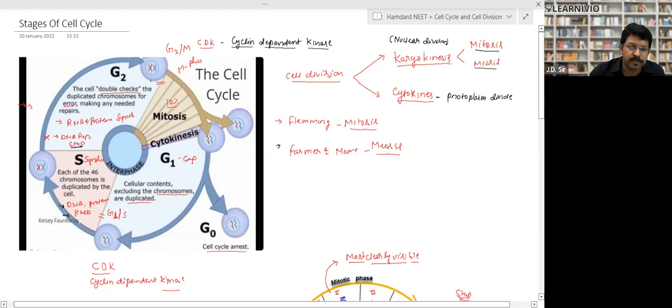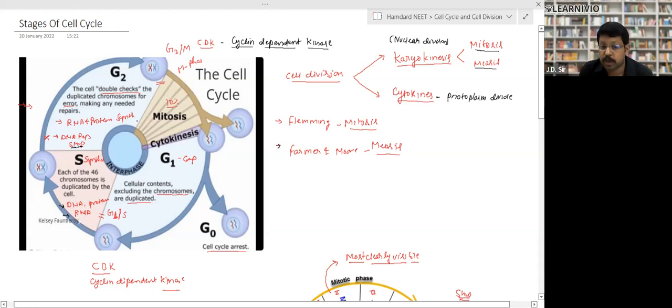After the completion of G2 phase, the cell has to prepare for division. It will go for the division phase, right? In G2 phase, again, there is a checkpoint, the G2M checkpoint. Here too, the protein is CDK, cyclin dependent kinase. It works as a checkpoint and controls the quality of the cell. If the cell is okay, it will go ahead, and the rest, the 10% time, will be given to mitosis or meiosis. This is the complete cell cycle.